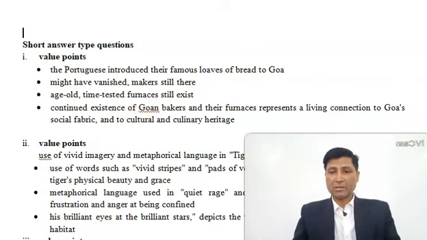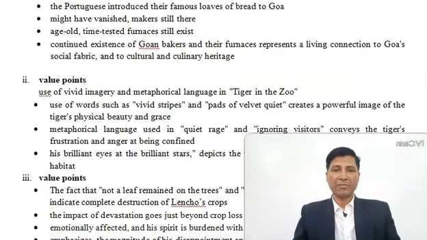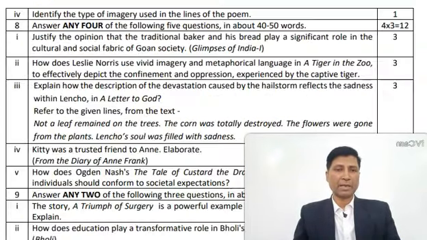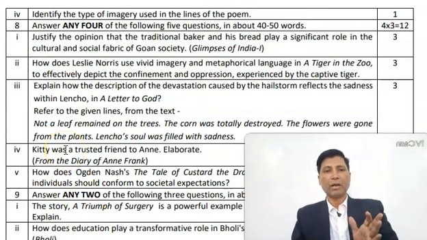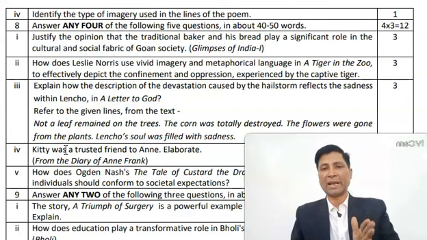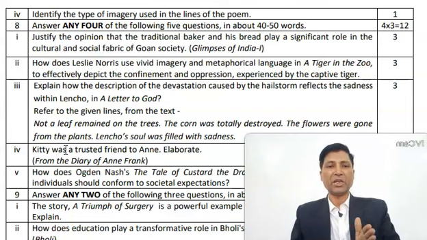Keeping this technique in mind, let us have the second question. The second question is: How does Leslie Norris use vivid imagery and metaphorical language in A Tiger in the Zoo to effectively depict the confinement and oppression expressed by the captive tiger?